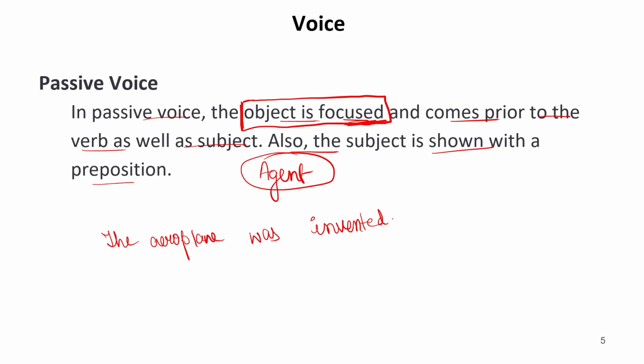No, it was invented. So the aeroplane was invented. So what was invented? So this thing, this is not performing an action. In fact, this is replying to the question what? This was invented. By whom? Now we know well that it was invented by Wright brothers.